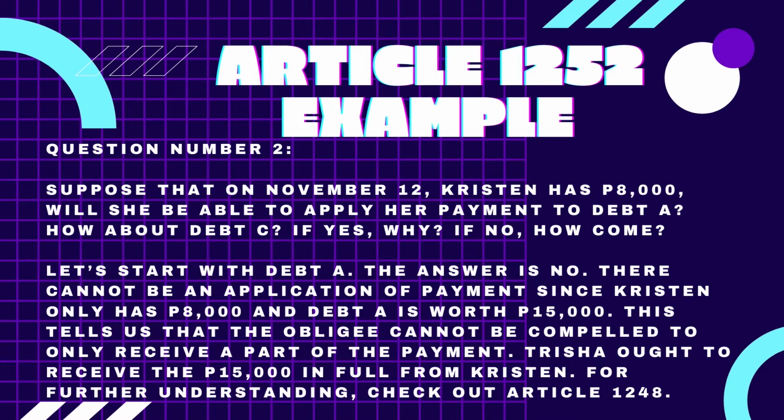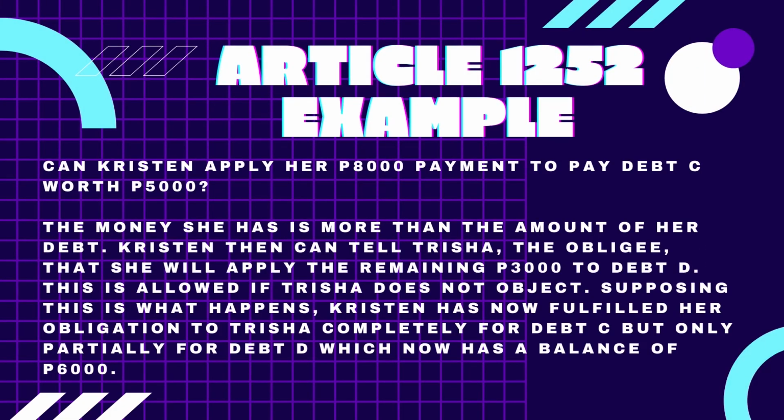The answer is no. There cannot be an application of payment since Kristen only has 8,000 pesos and debt A is worth 15,000 pesos. This tells us that the obligee cannot be compelled to only receive a part of the payment. Trisha ought to receive the 15,000 in full from Kristen. For further understanding, check out Article 1248. Now let's proceed with debt C. Can Kristen apply her 8,000 payment to pay debt C worth 5,000 pesos?